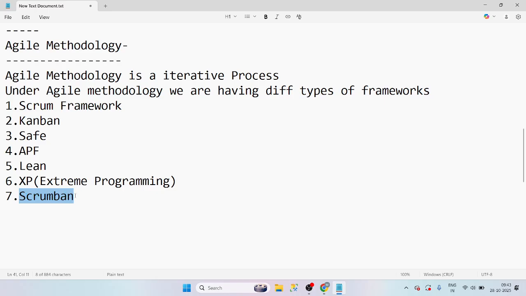They can't switch in the middle. If they are working in the Scrum framework, if they want to switch to Kanban, they can't. So that might be a very big project. The people are working in the Scrum Ban framework. That's why they need Scrum Ban experienced people.